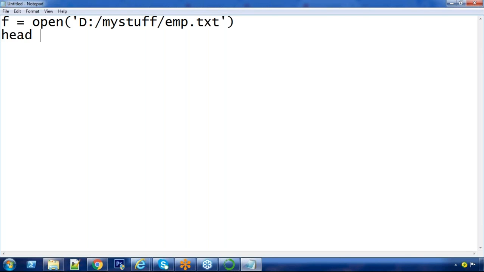I'm going to separate the header line. Now the record pointer is on the second line. From the second line onwards, all the remaining lines are data lines. Read lines.